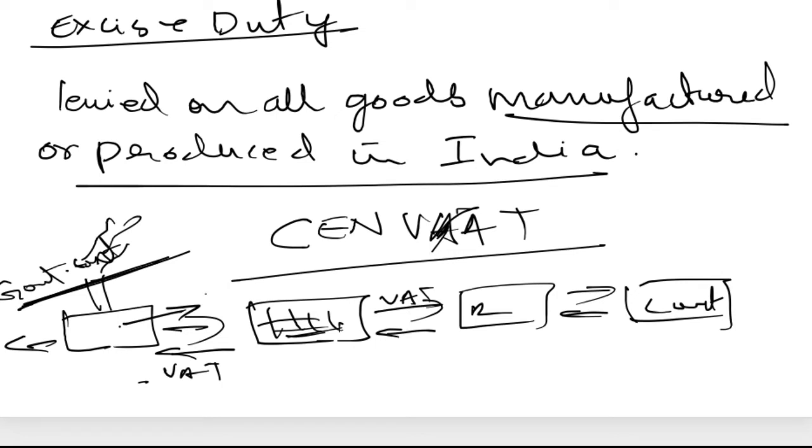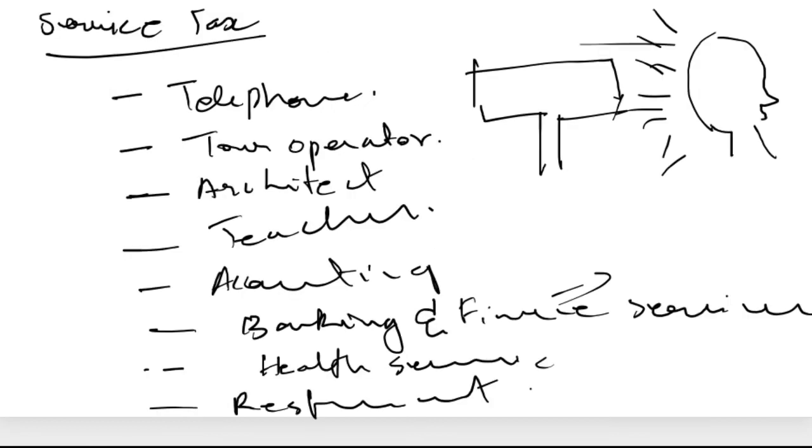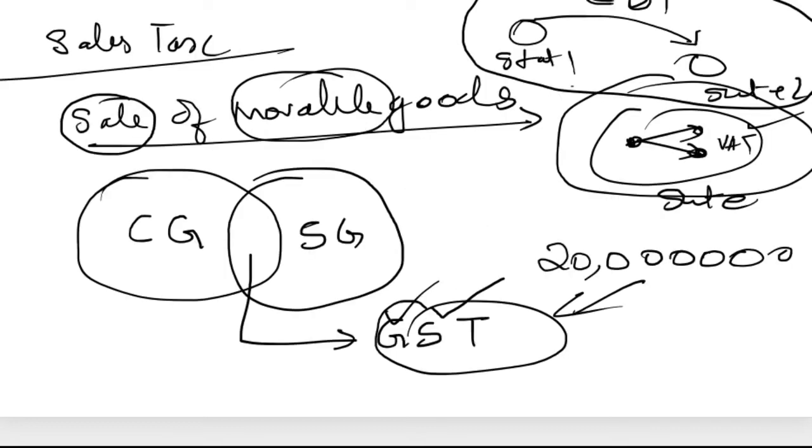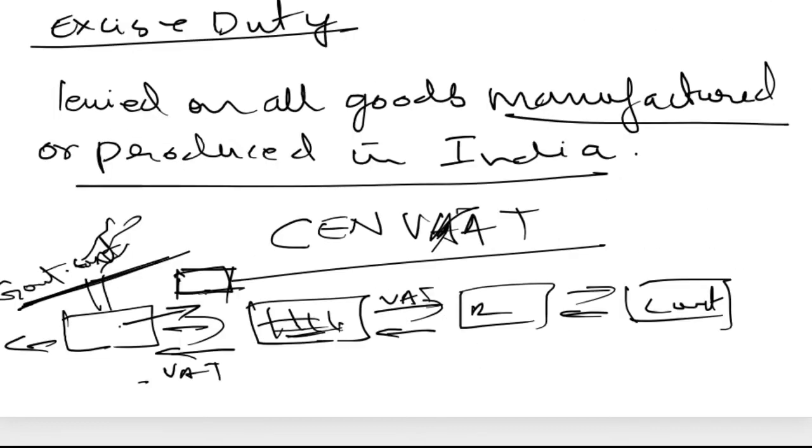That's why you can see excise people stopping vehicles and checking all these things. Especially you can see the GST people, the sales tax people, on the road. Even excise duty people can be seen at the check post. So that is excise duty.